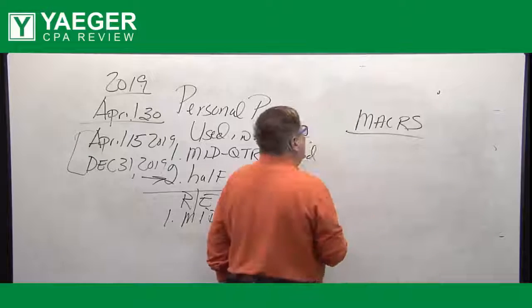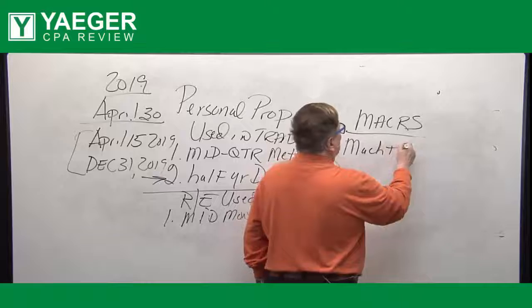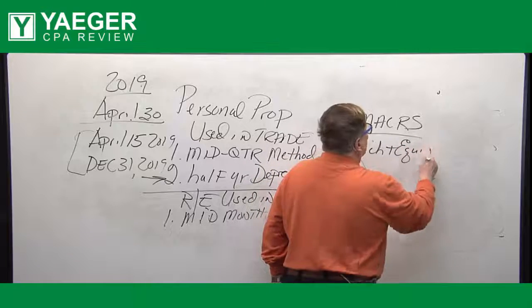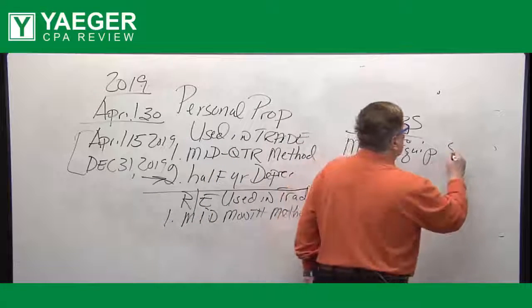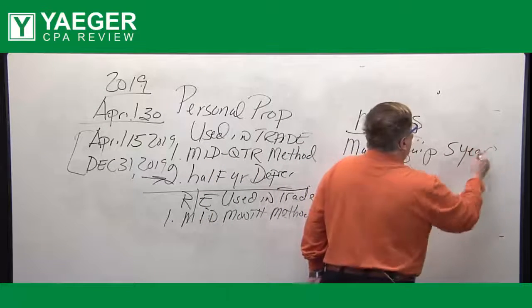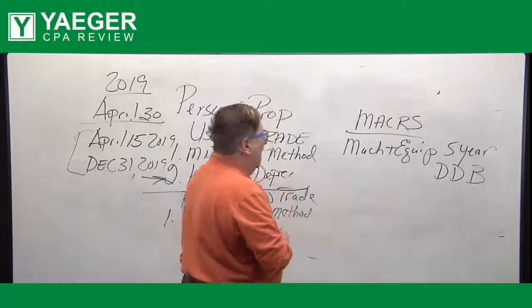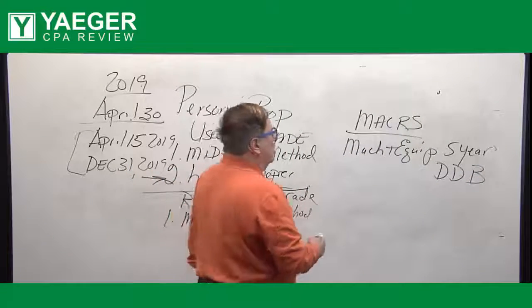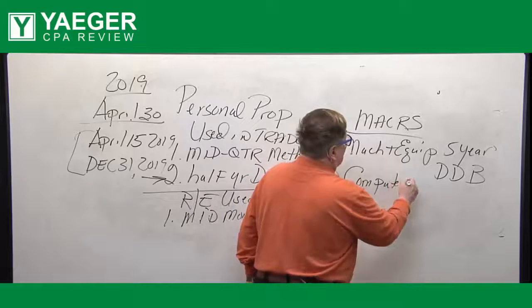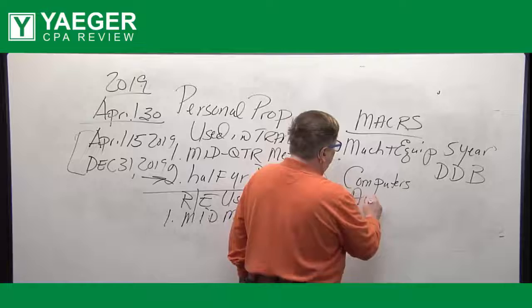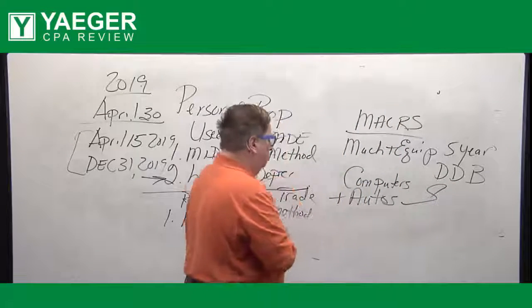If they give you, for example, machinery and equipment, it'll be 5 year, and we use double declining balance. Now, that also includes computers. So computers and autos are also 5-year double declining balance.